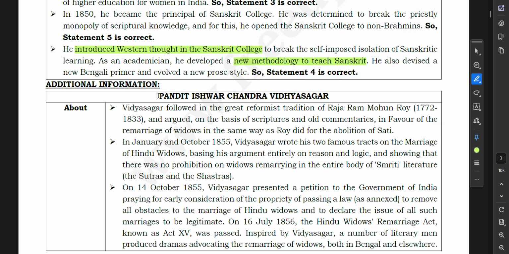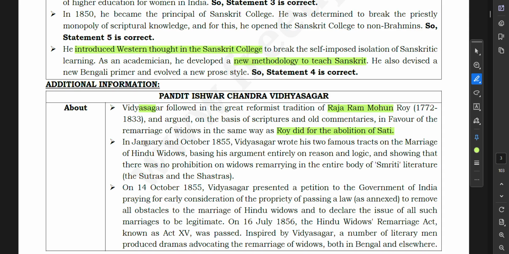Now, certain additional information. Vidyasagar followed in the great reformist tradition of Raja Ram Mohan Roy and argued on the basis of scriptures and old commentaries in favor of the remarriage of widows, in the same way as Roy did for the abolition of sati. The abolition of sati was related to Raja Ram Mohan Roy, as you know very well.